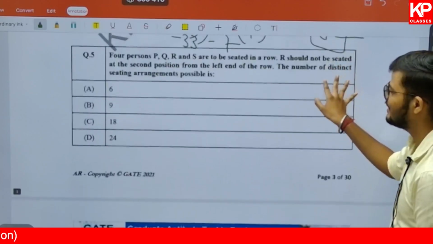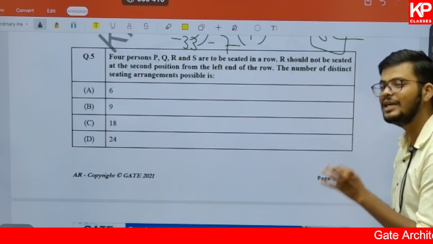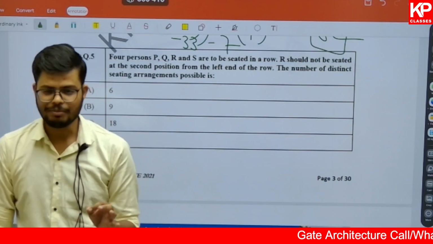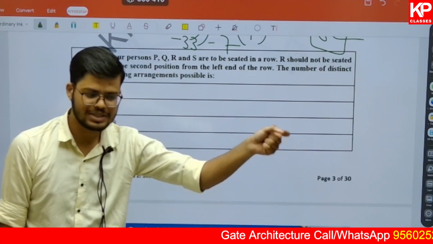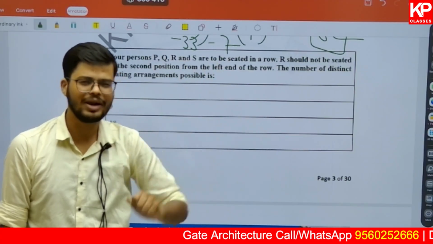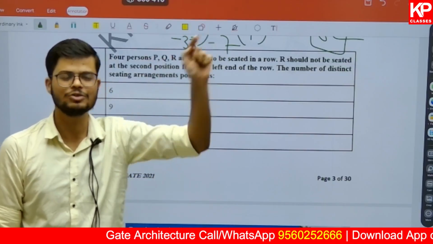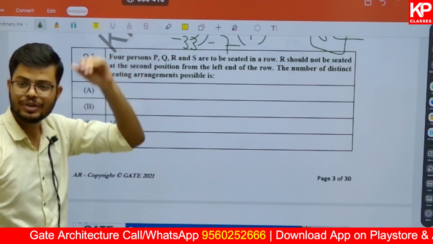Now here comes question number 5, and that is based on seating arrangement. How many arrangements are possible? This is also a very basic concept that we do in the logical reasoning part, like sitting arrangement, order and ranking, floor based puzzles, box based puzzles, linking puzzles, grouping puzzles. So it is a very light version of all these concepts.